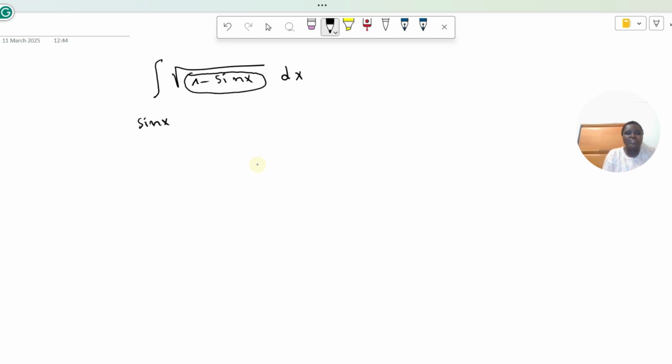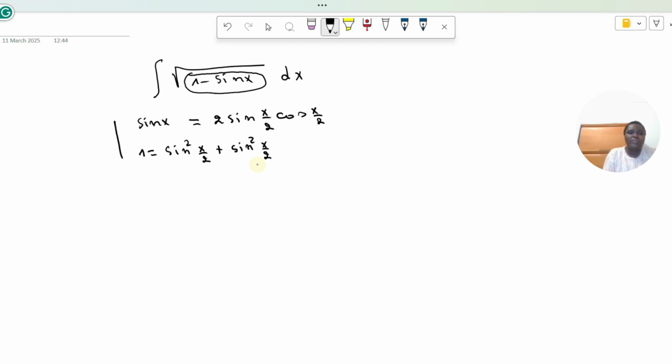Let's transform this into a function of sine of x over 2. I think you remember this relationship: sine of x equal to 2 times sine of x over 2 times cosine of x over 2. And the other relationship that we have to know is that 1 is equal to sine squared of x over 2 plus cosine squared of x over 2. This also holds.